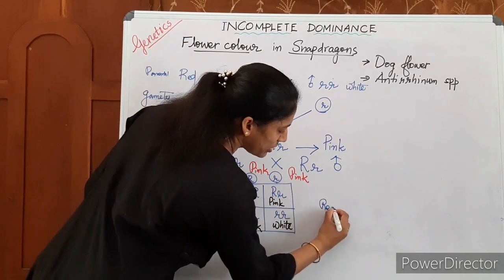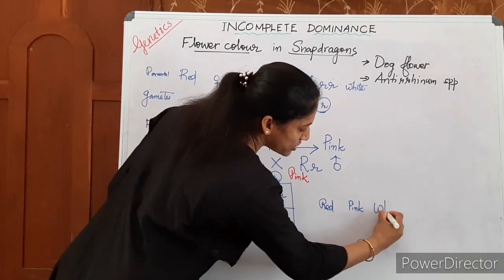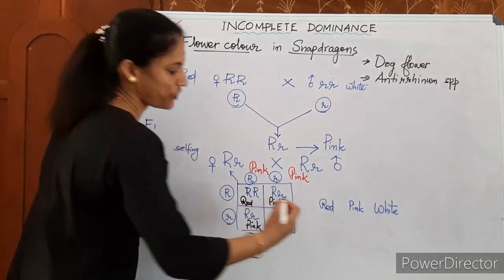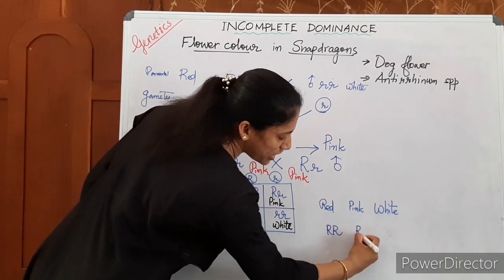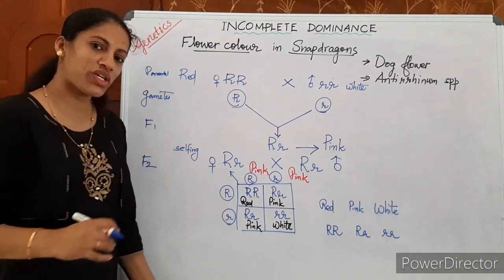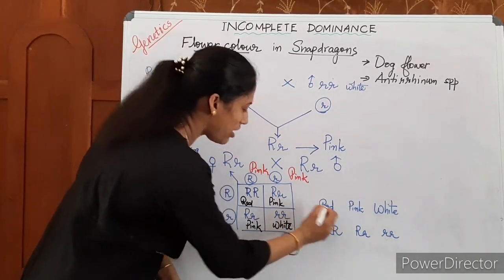How many red, how many pink, and how many white we are checking, that is the phenotypic ratio. How many capital R capital R, how many capital R small r, how many small r small r we are checking, that is the genotypic ratio. So how many are red here?